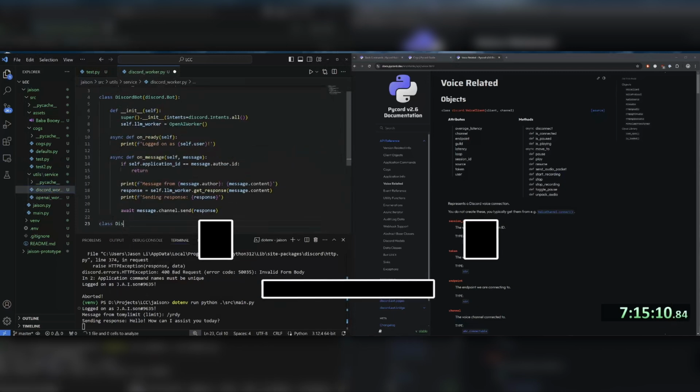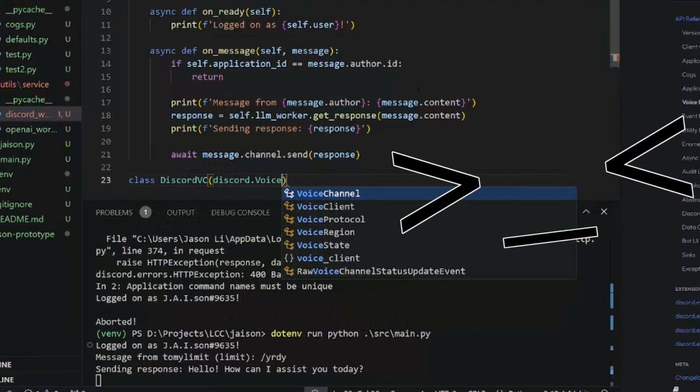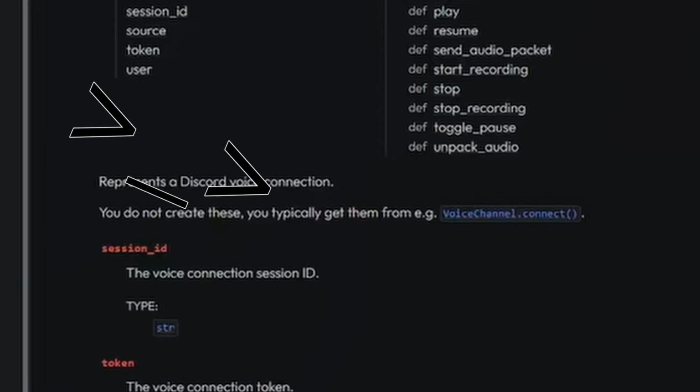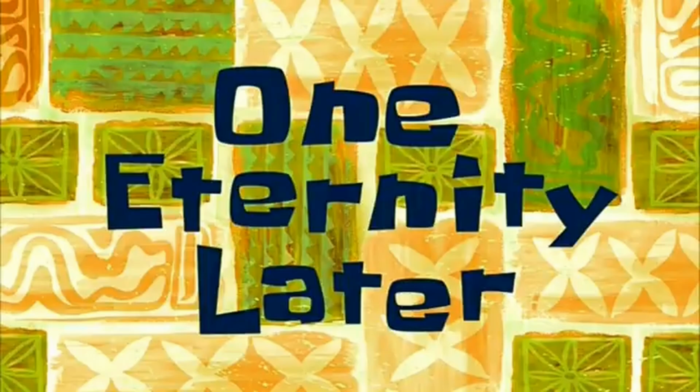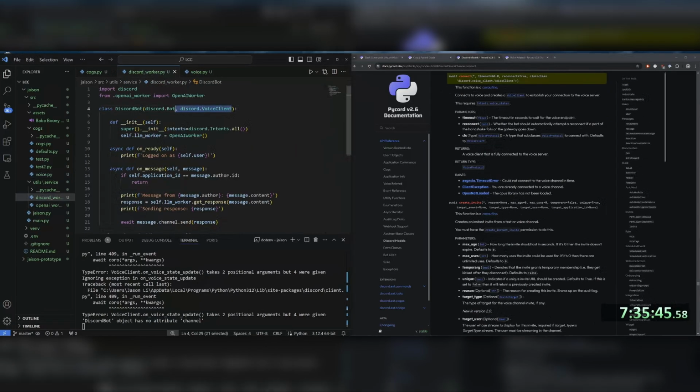And I really should learn to read more because holy shit, I'm doing it again. Nah bro, you gotta be illiterate or something. Just read the damn docs. One eternity later. So, that took a minute, but we got there eventually. Everything should be good now though.